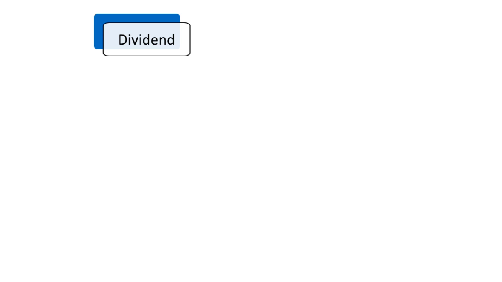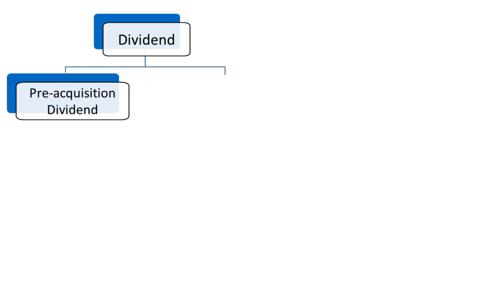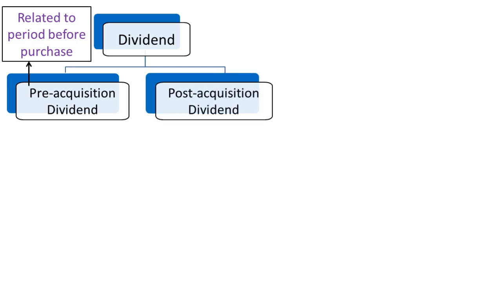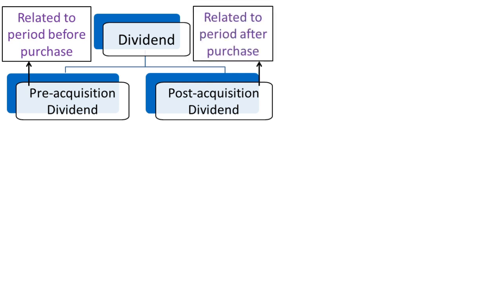Let us see the dividend part of it. There are two types of dividend. First one is pre-acquisition dividend. What is pre-acquisition dividend? It is the dividend related to the period before purchase of shares, or the period prior to acquisition of shares. The second one is post-acquisition dividend. What is it? It is related to the period after purchase of shares, or the period after acquisition of shares.